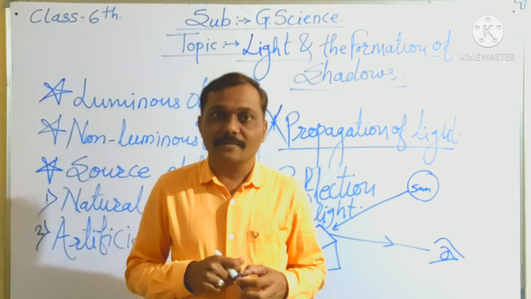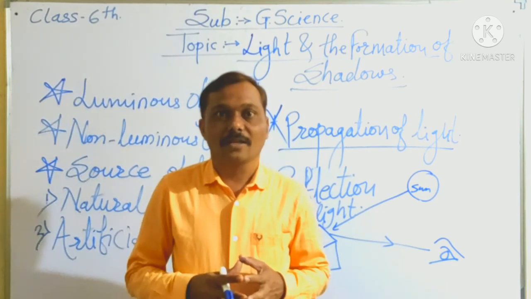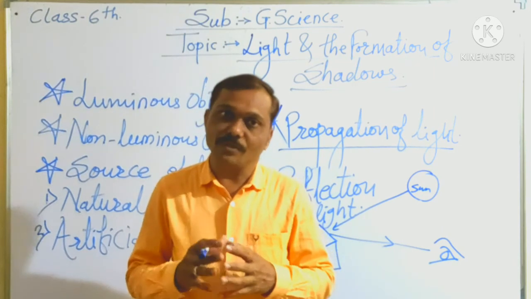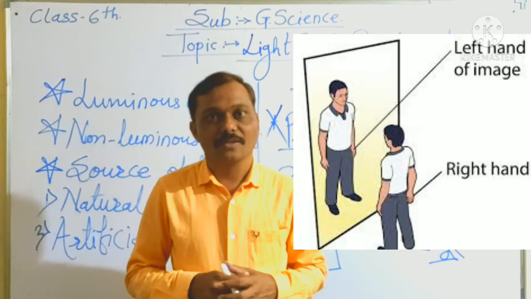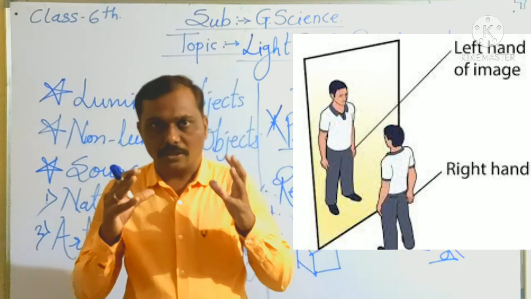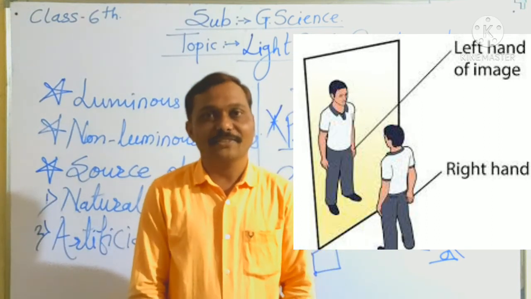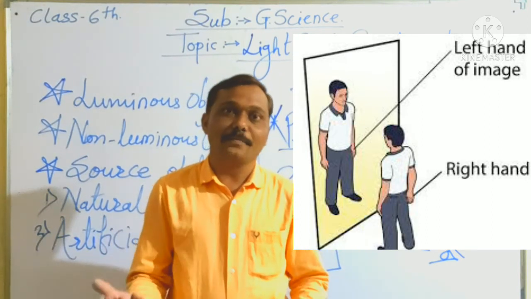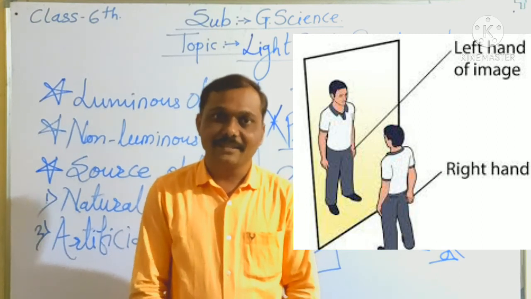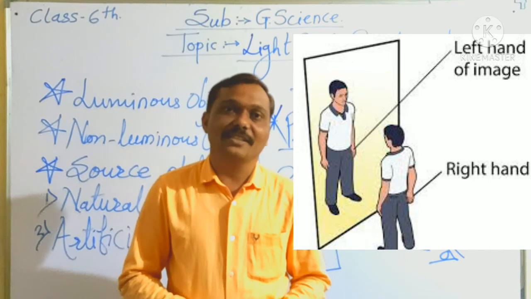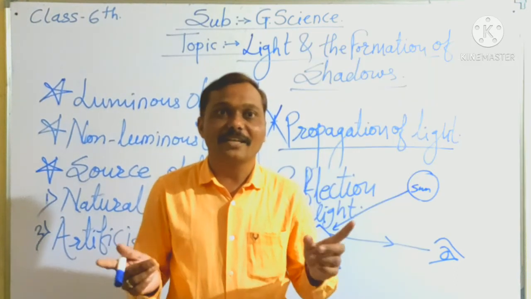Then, do you know that the image in a plane mirror and the original object have some differences? What are they? Stand in front of a mirror and raise your right hand. What do you see? The right hand becomes left. It means that the image that we see in a plane mirror exchanges the side.